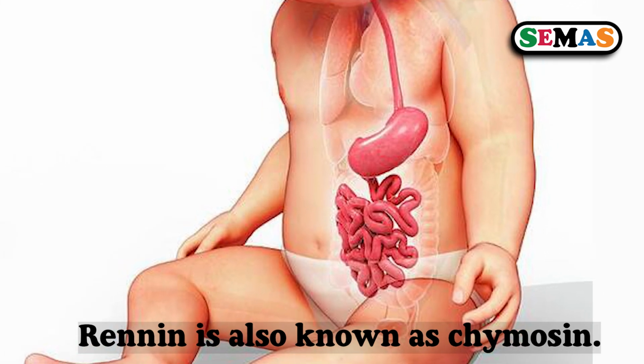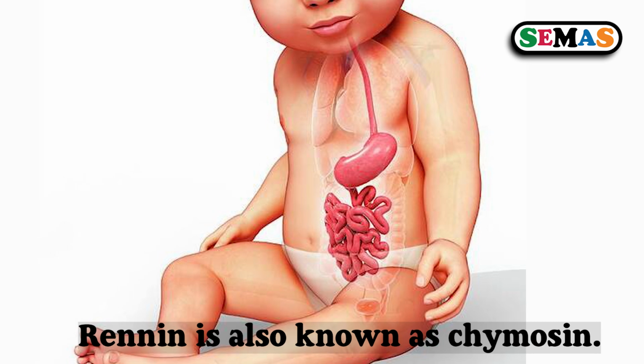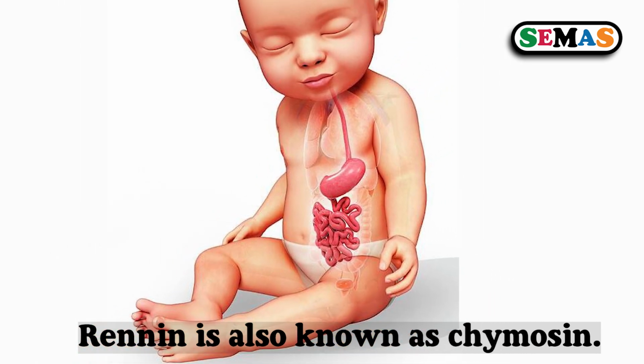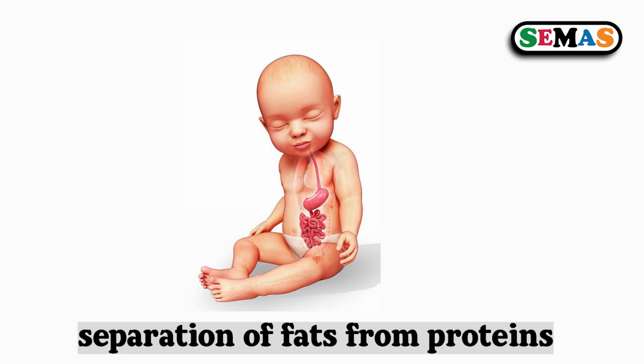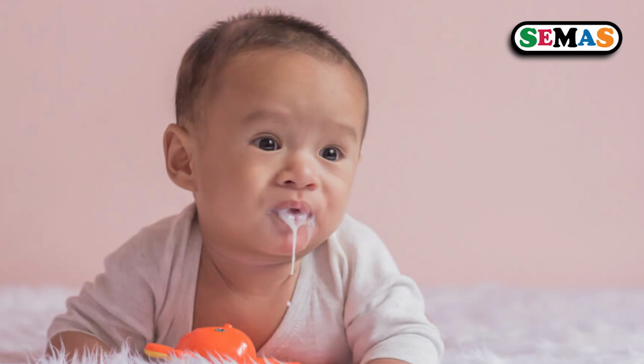Renin is also known as chymosin, and it is very common in young ruminants. That is an enzyme that clots milk in babies. Clotting is the separation of fats from proteins. It is always visibly clear when a baby regurgitates, brings back the solid part, which is whitish, as you are seeing there. That solid part that is whitish, those are the proteins. Then the liquid part is the fats and oils. So renin clots milk in babies.